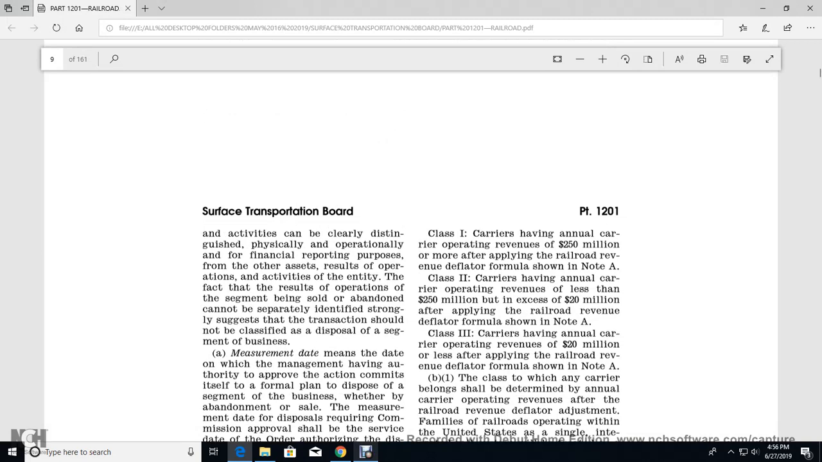Class 2: carriers with annual operating revenues of less than $250 million but exceeding $20 million after applying the railroad revenue deflator formula shown in Note A. Class 3: carriers with annual operating revenues of $20 million or less after applying the railroad revenue deflator formula, Note A.